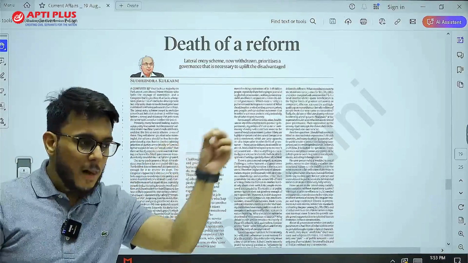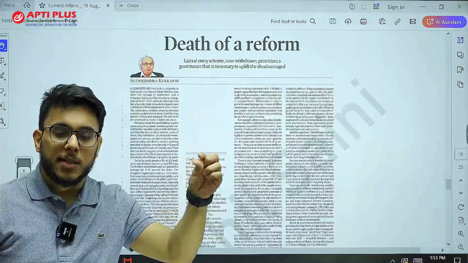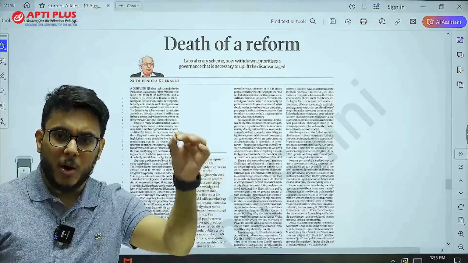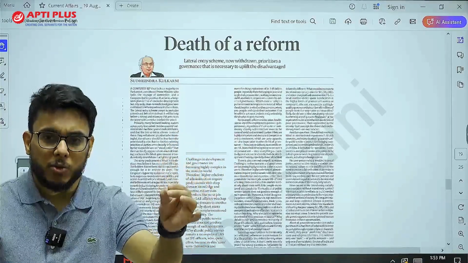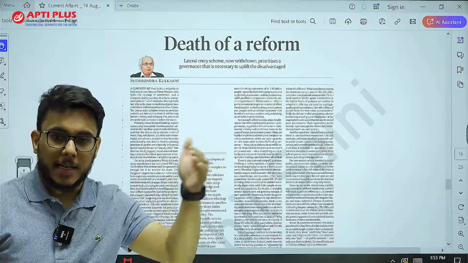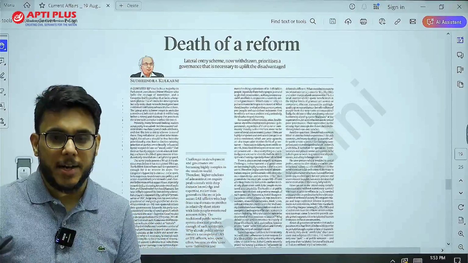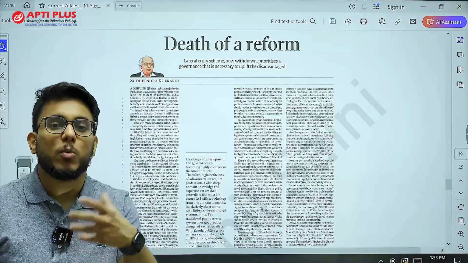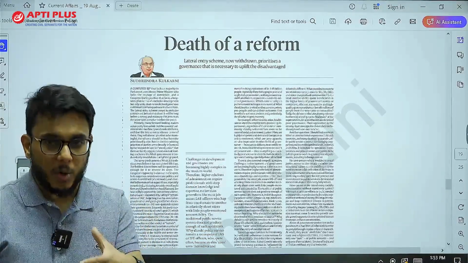Lateral entry means bringing a specialist officer directly from the private sector into government at a mid or higher level bureaucratic position, at the level of director or joint secretary. Lateral entry is often needed to bring more energy and to infuse a corporatization type of character in bureaucracy.